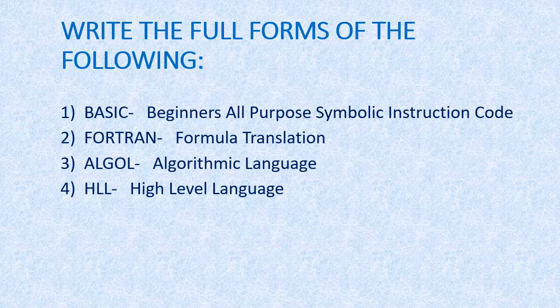And the full form of Algol is Algorithmic Language. And be careful when you will write the full forms. Be careful about the spellings. And these three, BASIC, Fortran, Algol, these all are the example of high level language.